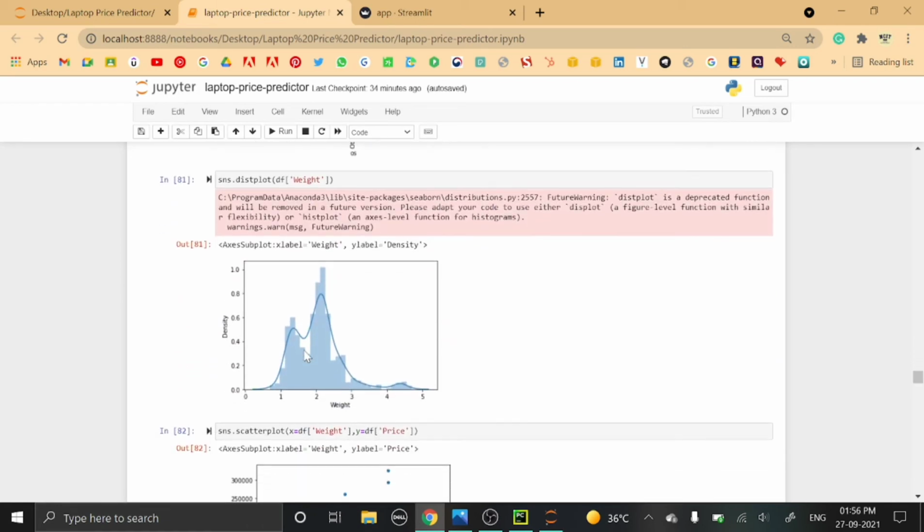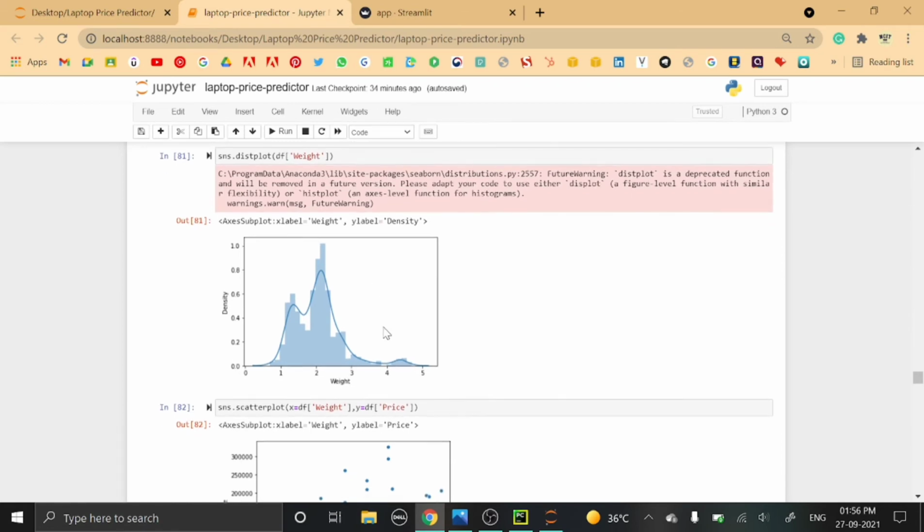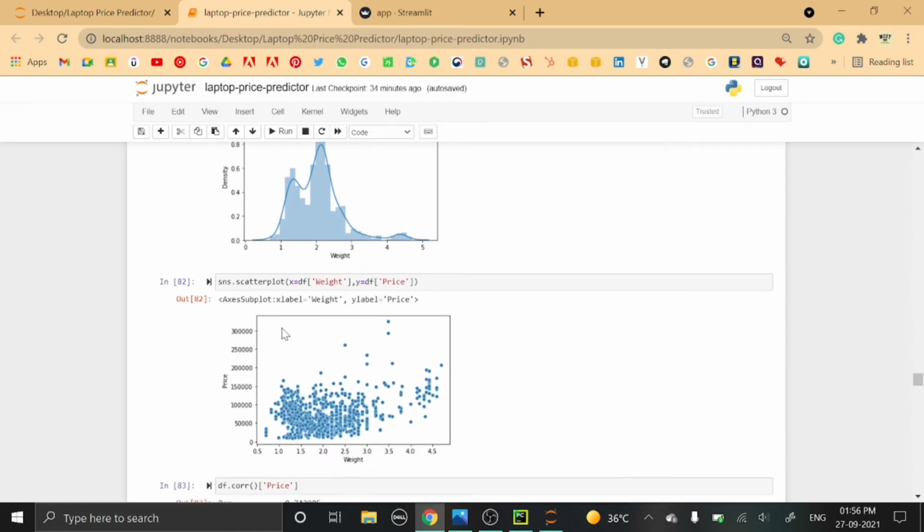So next is the weight. For the weight in this graph, you can see that it has a very weak linear relationship with the price. For example, in this scatter plot, there is a very slight increase in price and weight, but most of them reside within 1 to 1.5 kg.